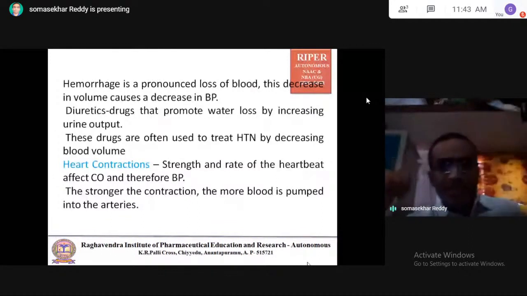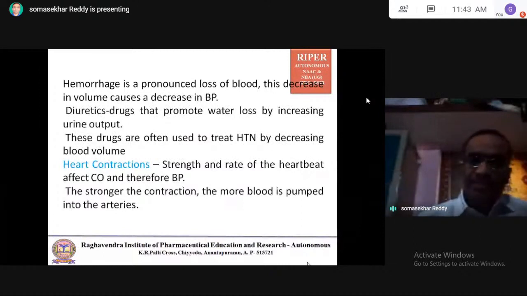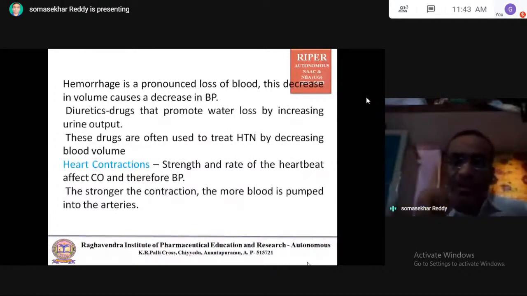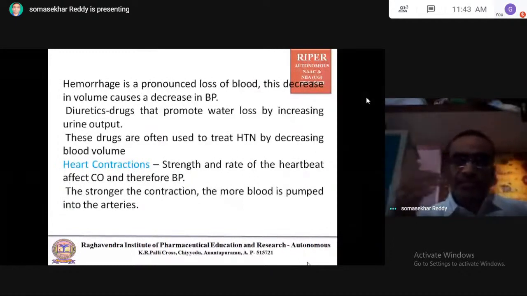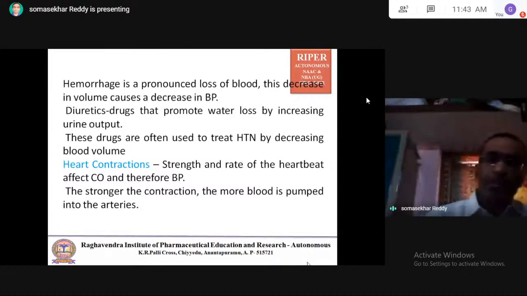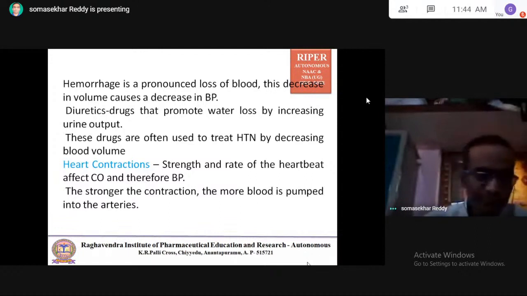Coming to heart contractions, how can they affect the BP? Strength and rate of the heartbeat affect cardiac output and therefore BP. Rate of the heartbeat means how many beats per minute. So the contraction and rate of the heartbeat affect the cardiac output, and cardiac output affects the BP.